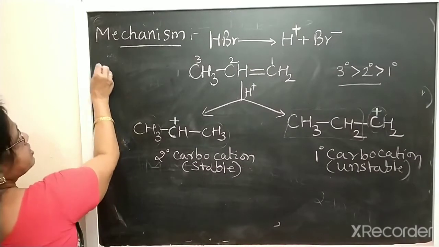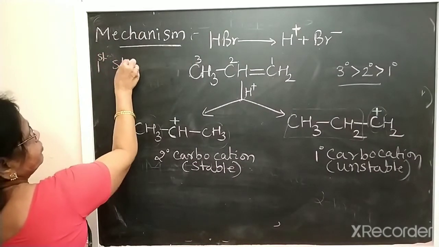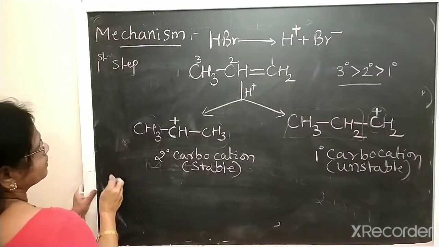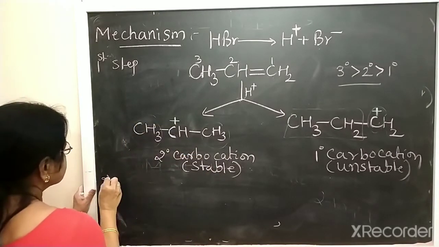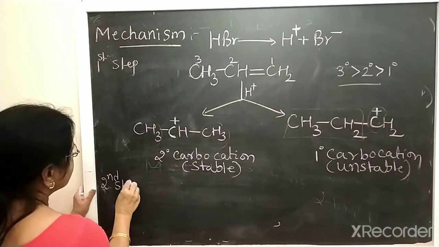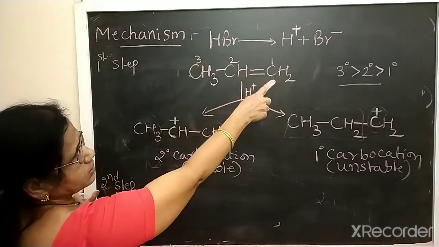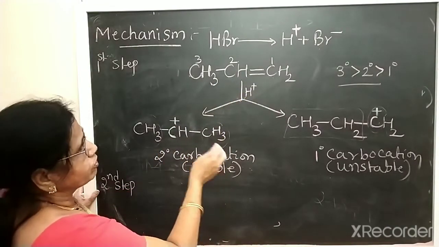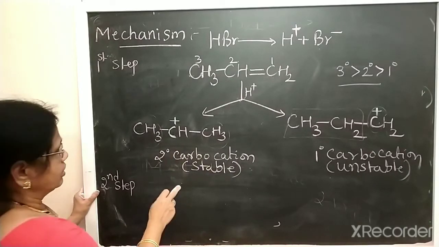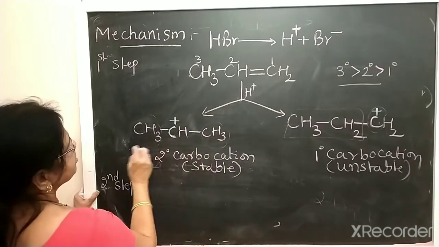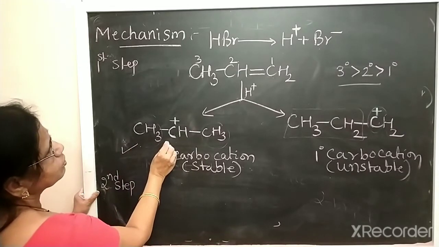This is the first step, the formation of carbocation. In the second step, Br minus attacks the carbocation. It attacks the stable carbocation, which is the secondary carbocation.